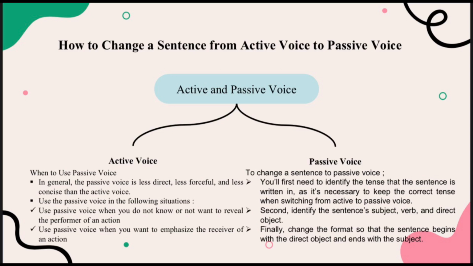The second one is passive voice. To change a sentence to passive voice, you first need to identify the tense that the sentence is written in, as it's necessary to keep the correct tense when switching from active to passive voice. Second, identify the sentence subject, verb, and direct object. And finally, change the format so that the sentence begins with the direct object and ends with the subject.